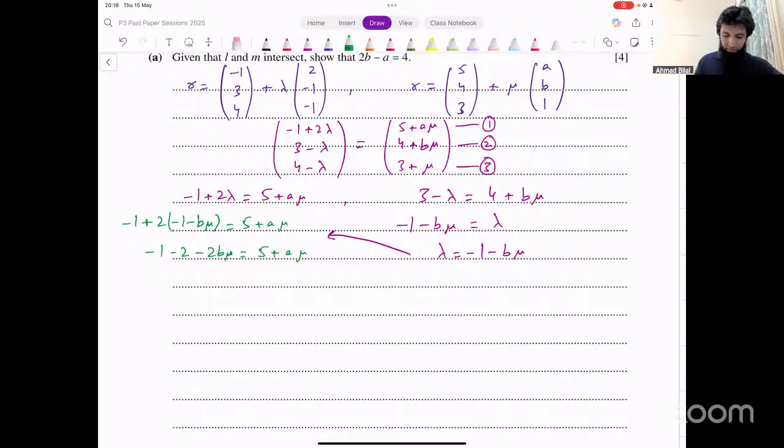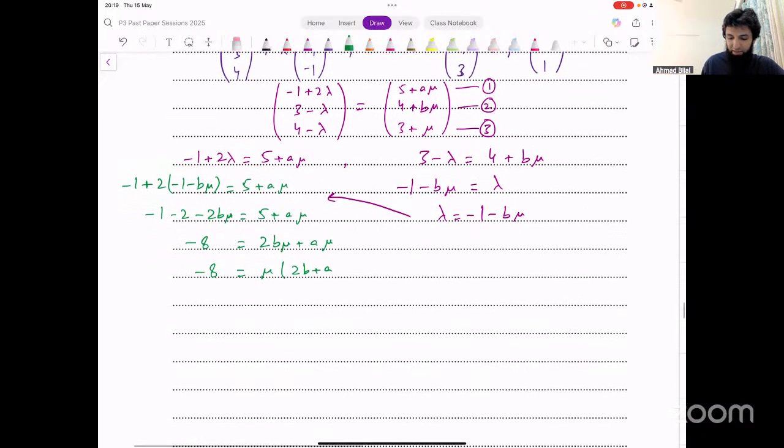That's -1 minus 2 minus 2B mu. Okay, that's okay. We have to make mu the subject now. I can take the mu terms to the right side because that will make them positive. Plus A times mu. 5 goes to the other side, and -3 minus 5 becomes -8. Let's take mu common. That leaves us with 2B plus A inside, that equals -8.